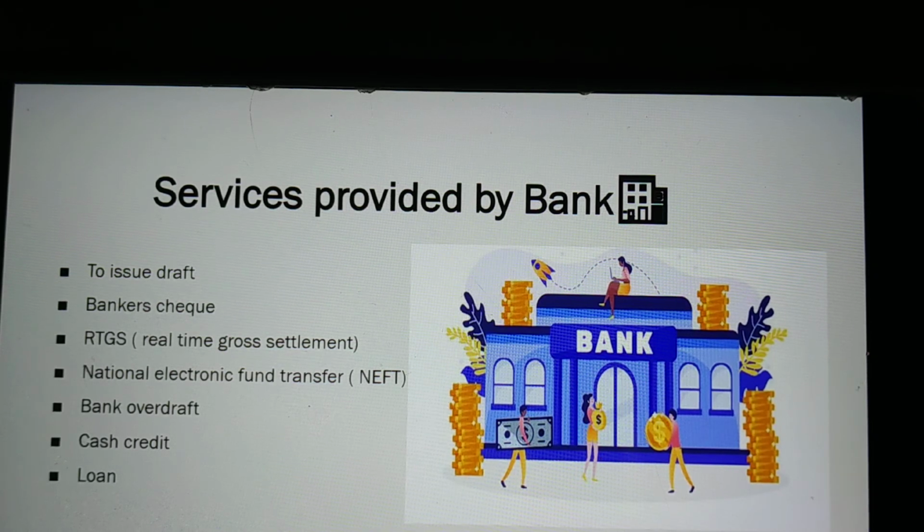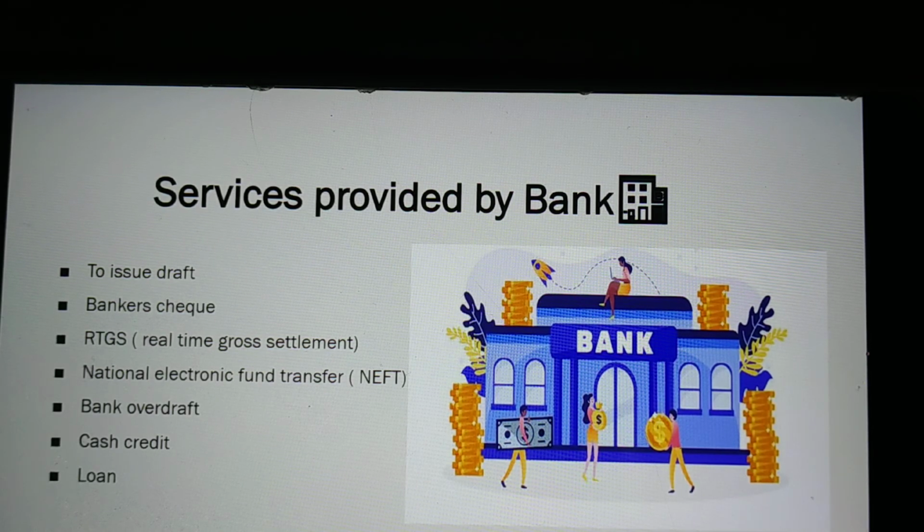In short, it is called RTGS. When an RTGS member bank transfers money to any other RTGS member bank anywhere in India, this method is called RTGS. Each of the RTGS member branch banks is identified through an IFSC code, which is the Indian Financial System Code. It is an 11-digit alphanumeric code. The IFSC code is provided by IDRBT, the Institute for Development and Research in Banking Technology, Hyderabad.